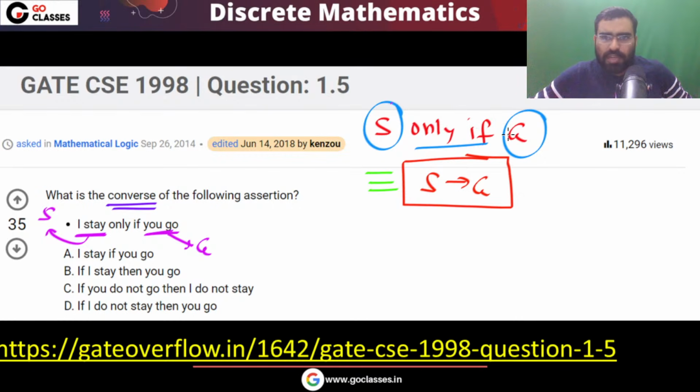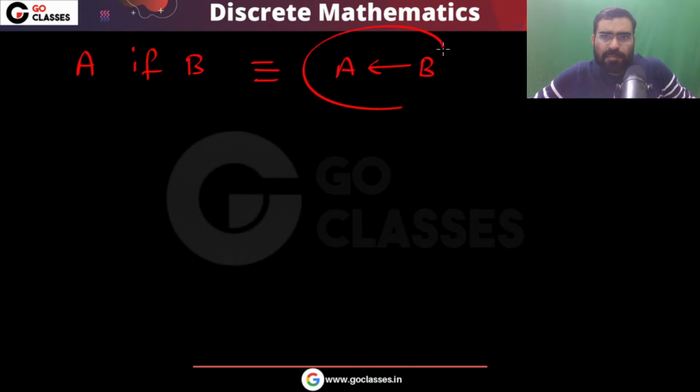So this is your S only if G. So in the propositional logic, you will write it as S implication G. This is how we write. Remember one thing. We have already seen if I have A if B, how to write this? We write this as B implies A. Here B will imply A.